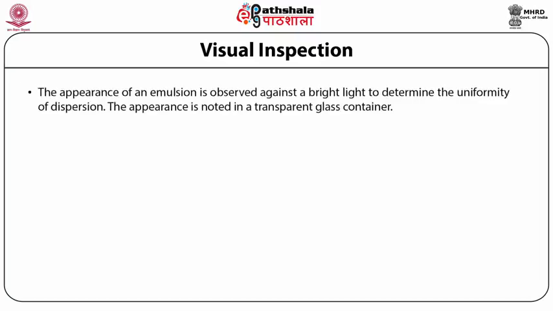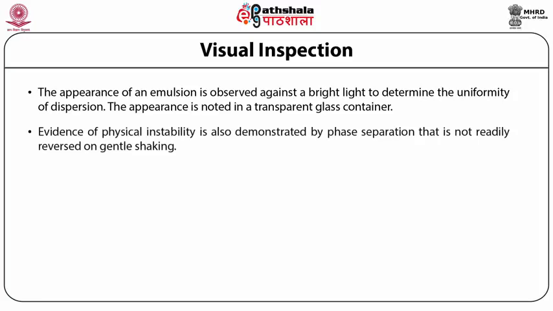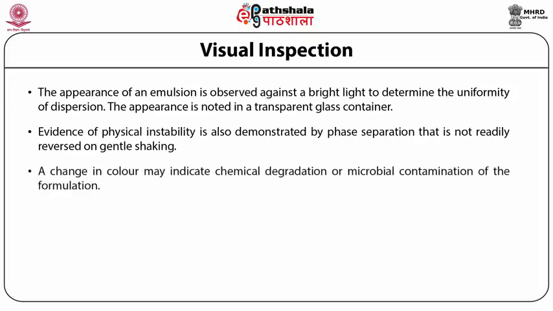The appearance of an emulsion is observed against a bright light to determine the uniformity of dispersion. The appearance is noted in a transparent glass container. Evidence of physical instability is also demonstrated by phase separation that is not readily reversed on gentle shaking. A change in color may indicate chemical degradation or microbiological contamination of the formulation.